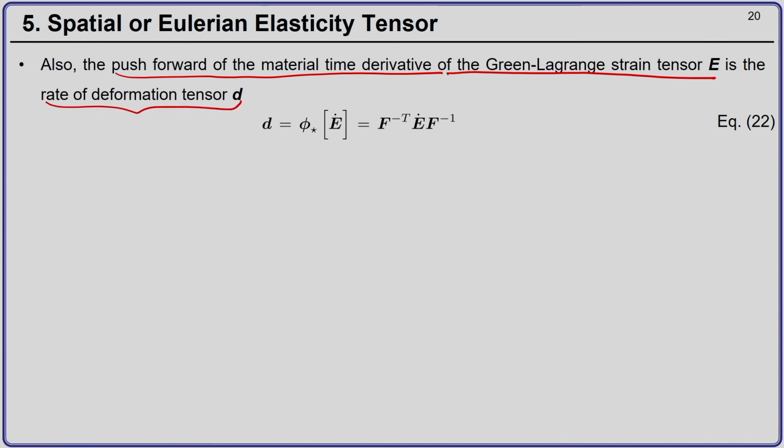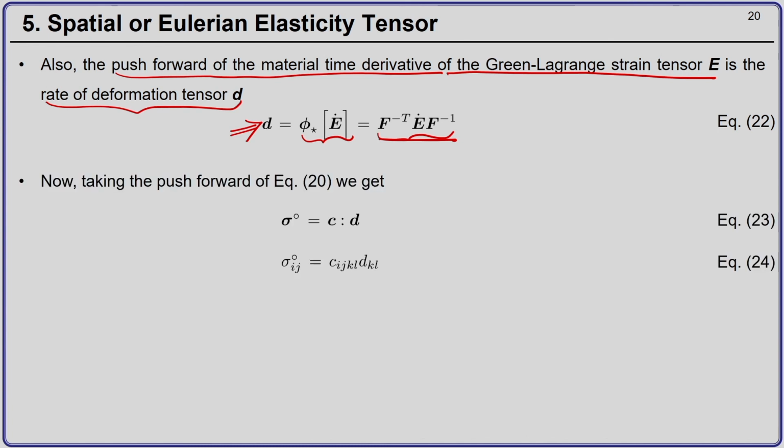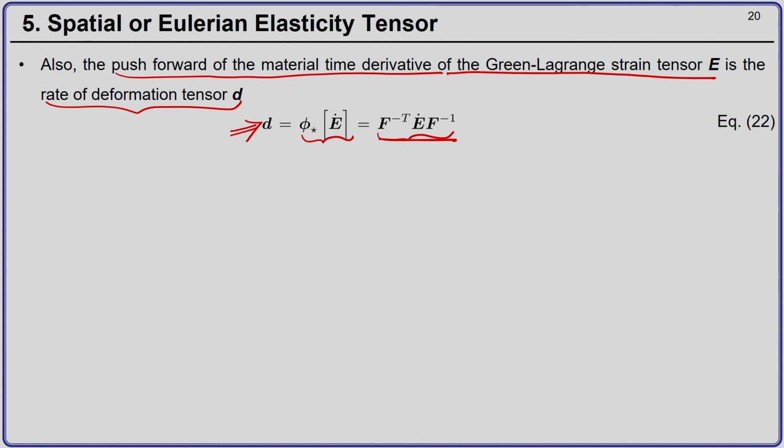If you remember from our discussion in kinematics, the rate of deformation tensor d is the push forward of the material time derivative of the Green-Lagrange strain tensor, and the push forward is carried out using this particular operation.